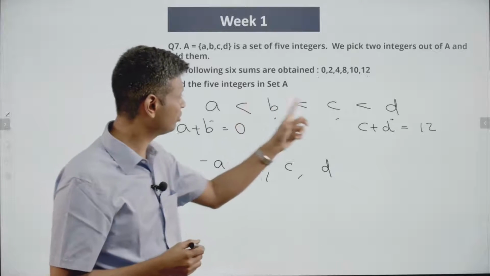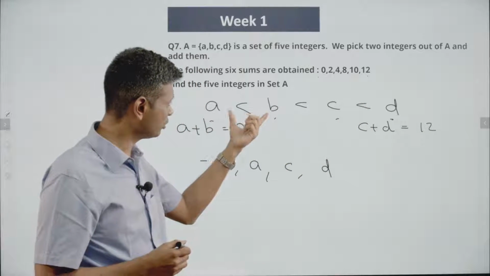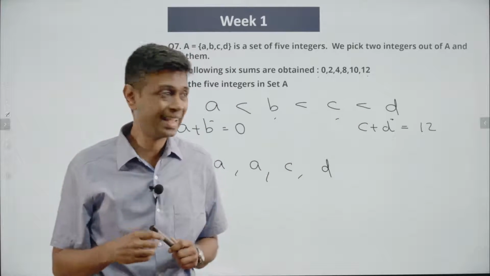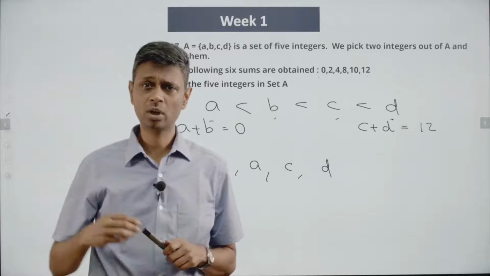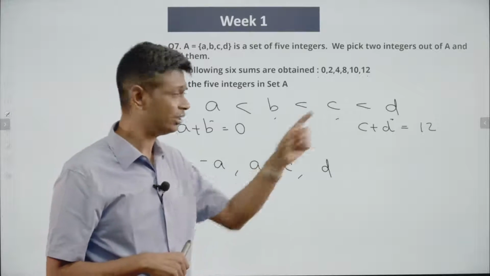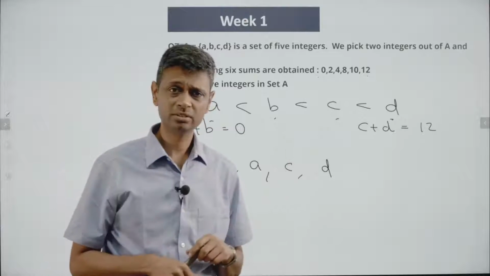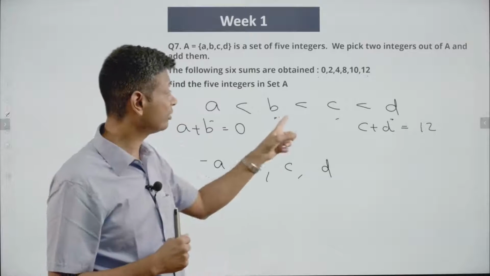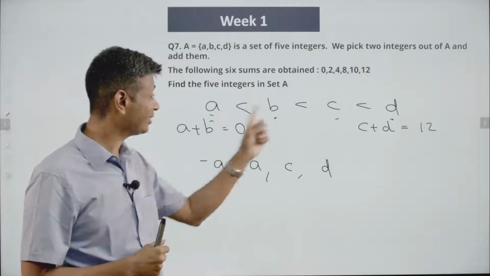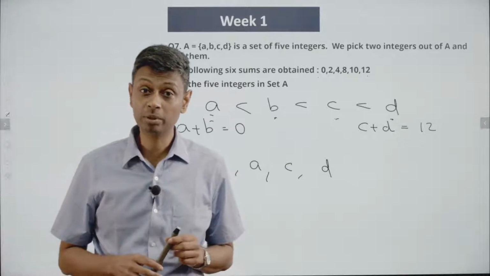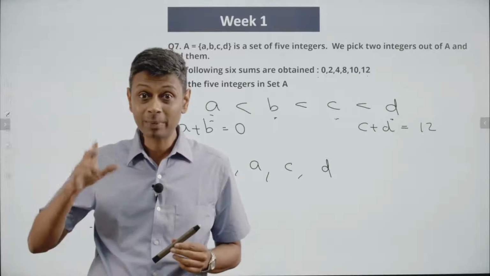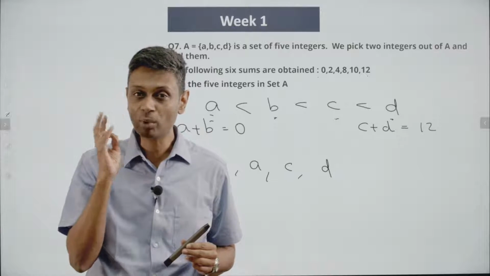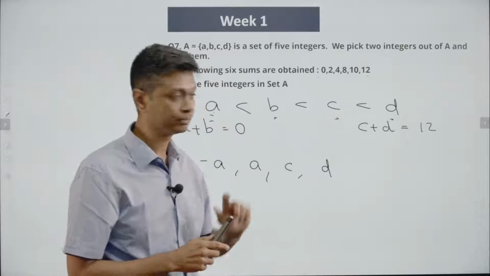Now, I have A, B, C, D. I know the smallest number is these two addition. The largest is these two. What is the second smallest? I add A and B, I get the smallest. What will be just above that? B and C? Or C and D? Or A and D? I can add B and C. I can add A and C. Which will be greater, A plus C or B plus C? B is greater than A. So A plus C will be smaller than B plus C. So the second smallest is going to be A plus C.